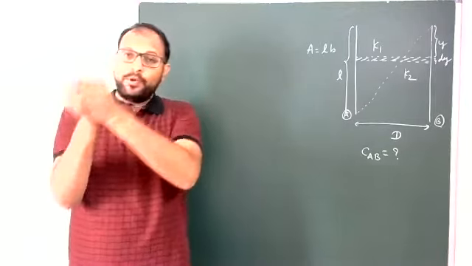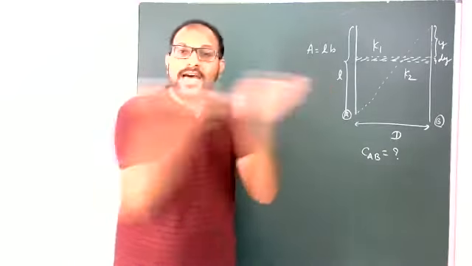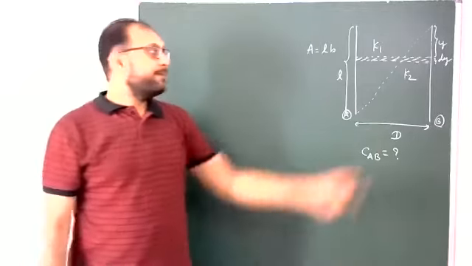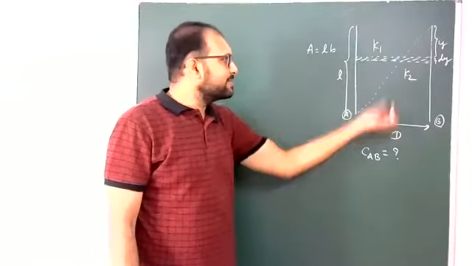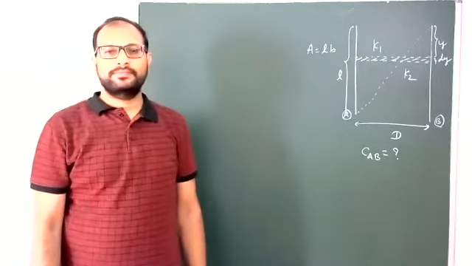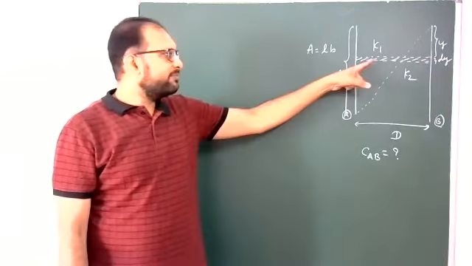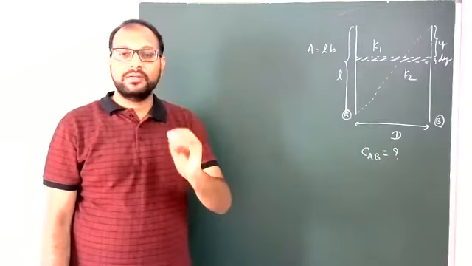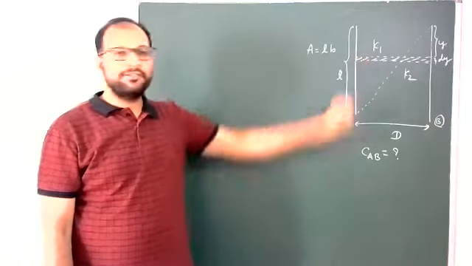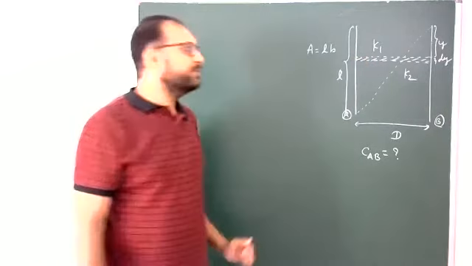Now the K1 portion and K2 portion are in series. That is correct. But if you divide the other way, the portions may not be in parallel. So this division is the right one.